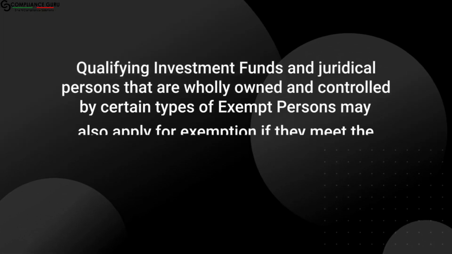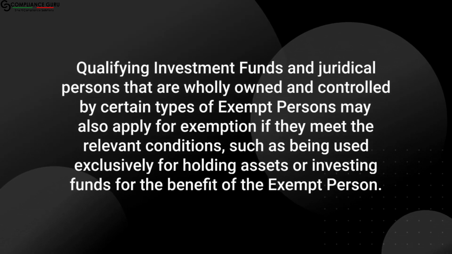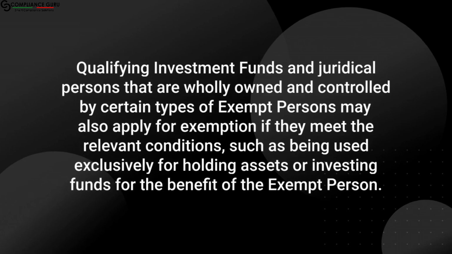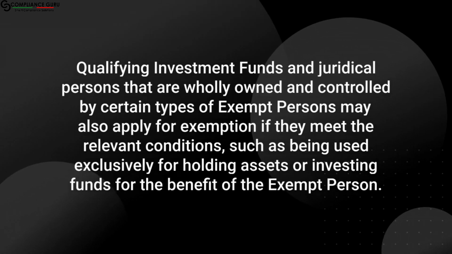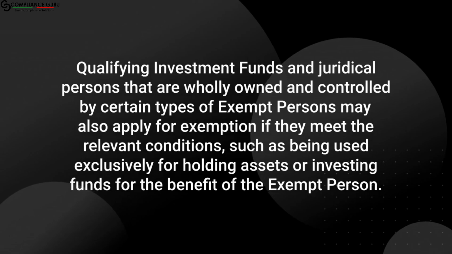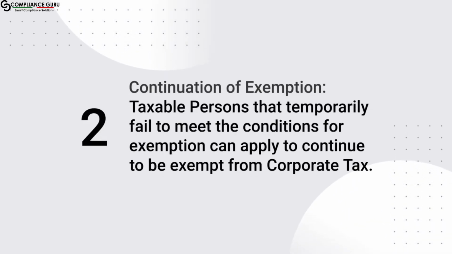Qualifying investment funds and juridical persons that are wholly owned and controlled by certain types of exempt persons may also apply for exemption if they meet the relevant conditions, such as being used exclusively for holding assets or investing funds for the benefit of the exempt person. 2. Continuation of exemption. Taxable persons that temporarily fail to meet the conditions for exemption can apply to continue to be exempt from corporate tax.